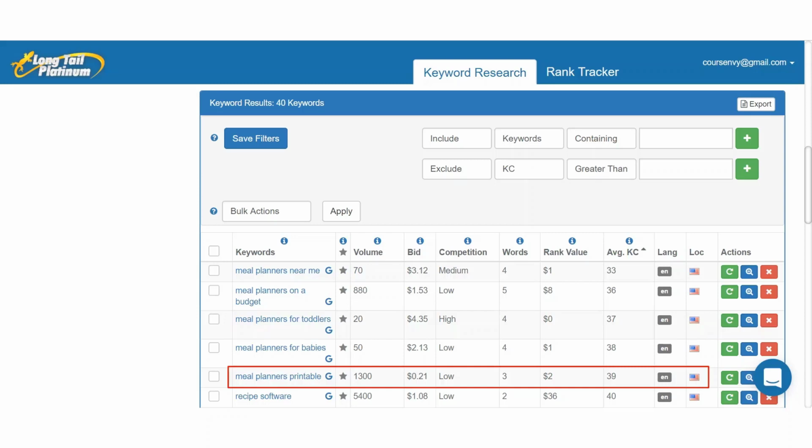They could pay as low as 21 cents for the Google ad clicks, which will lead people to their website, and there they can set up a ConvertKit lead capture form. In exchange for people inputting their email, my client will give them a printable meal planner. Then my client can remarket their health products and other items to this list of people who claimed the free printable meal planners.